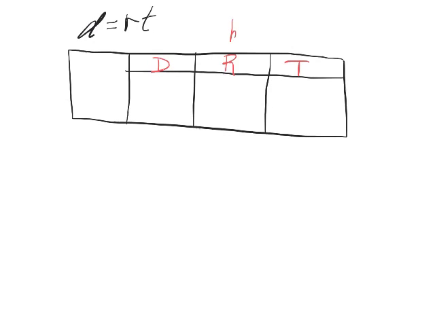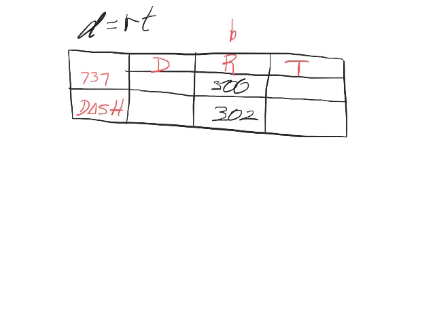So that is what our rate is. So let's put 737 and let's put a dash as our two planes. And let's go ahead and separate those here. Now our 737 goes 500 and our dash goes 302. So we already know the speed of those two planes.